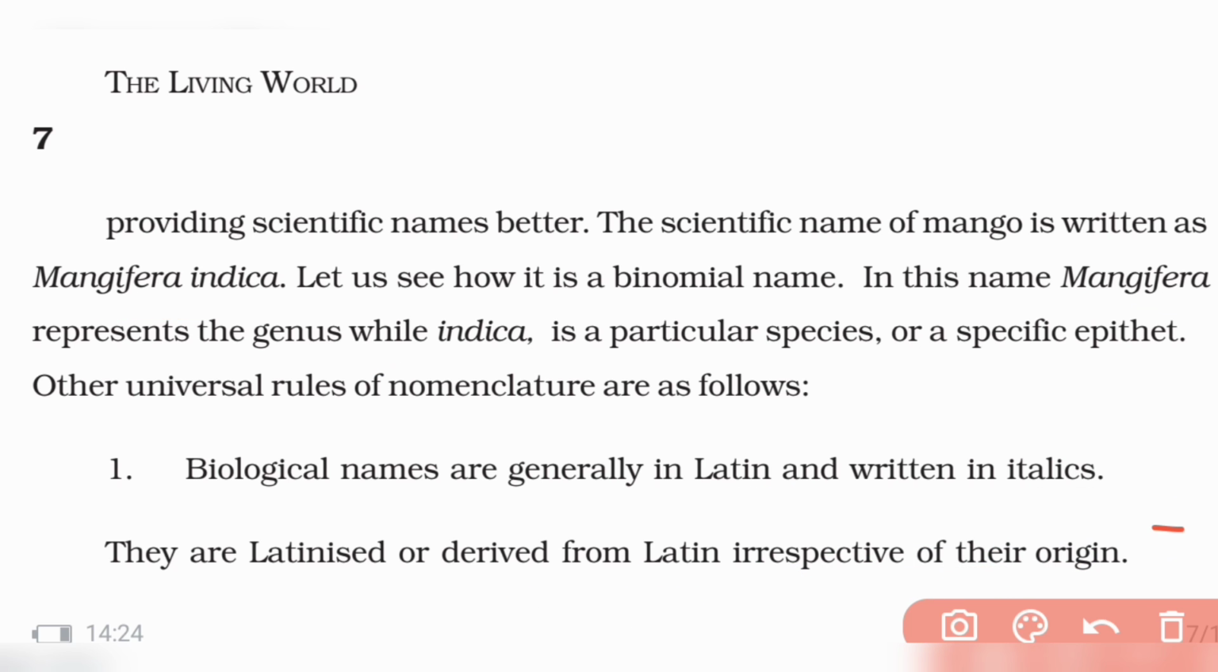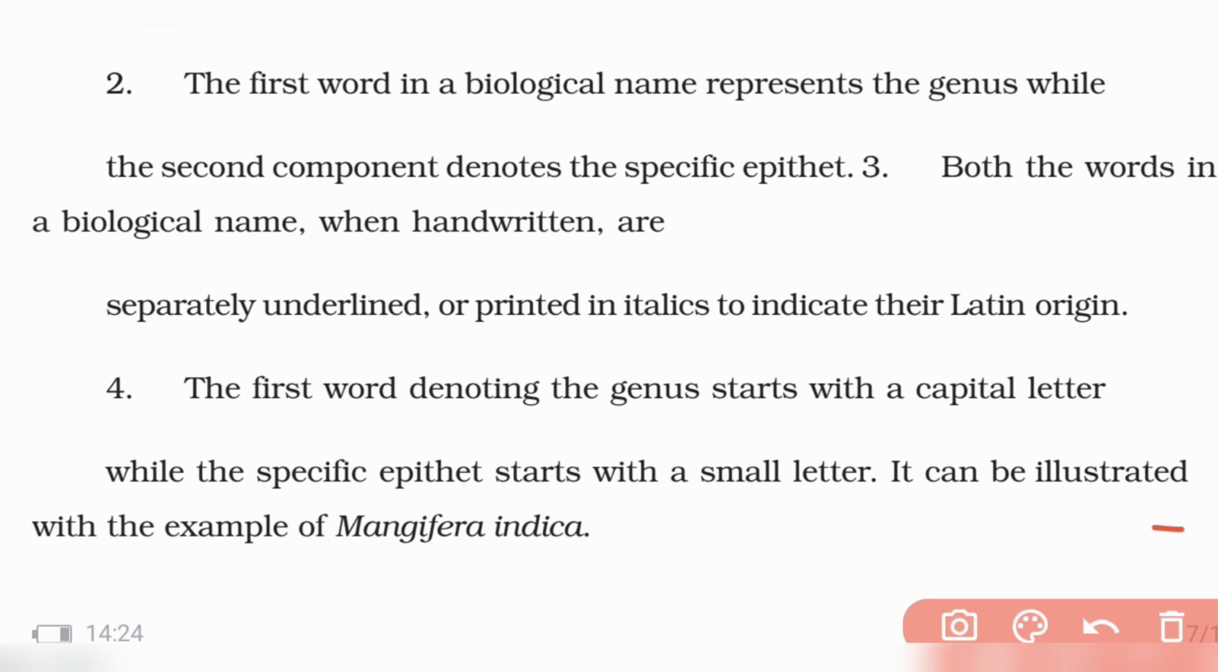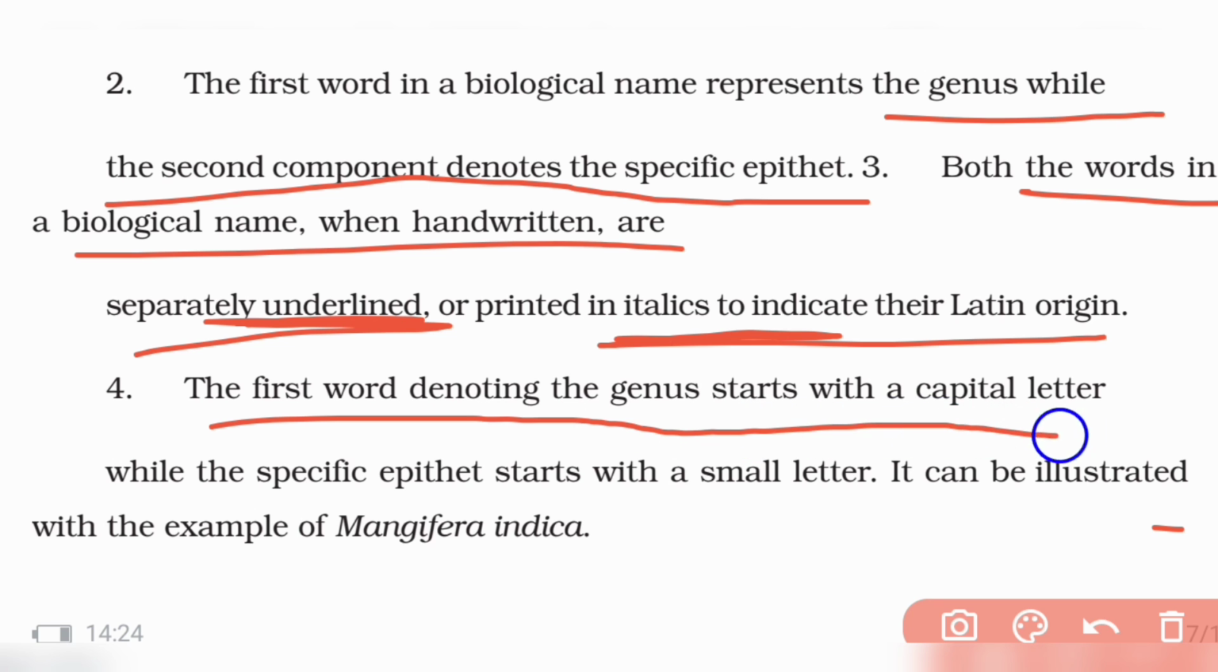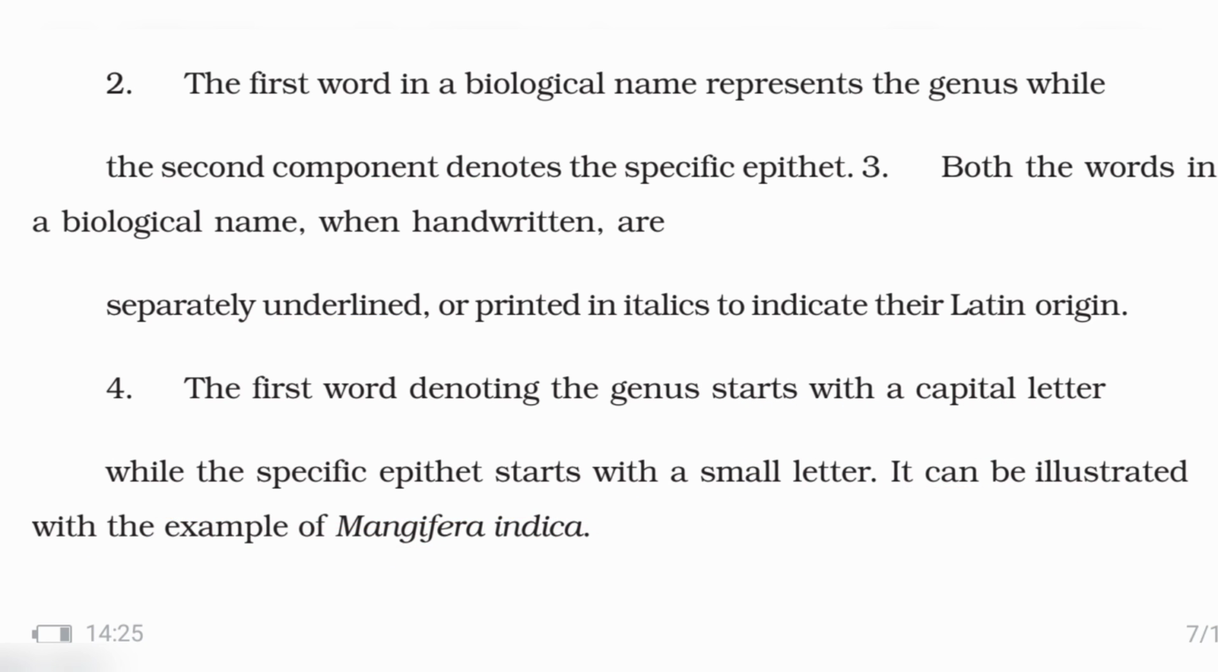The first word in a biological name represents the genus, while the second component denotes the specific epithet. When handwritten, both words are separately underlined. So whenever you write by hand, you need to underline, or print in italics, to show Latin origin. The first word denoting the genus starts with a capital letter, while the specific epithet starts with a small letter. It can be illustrated by the name Mangifera indica.